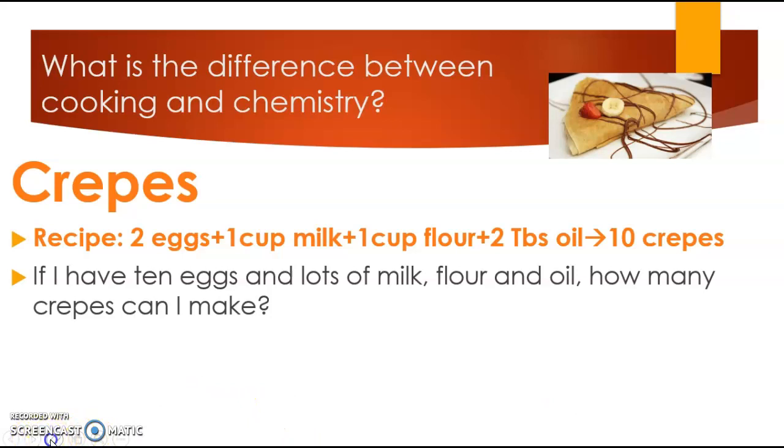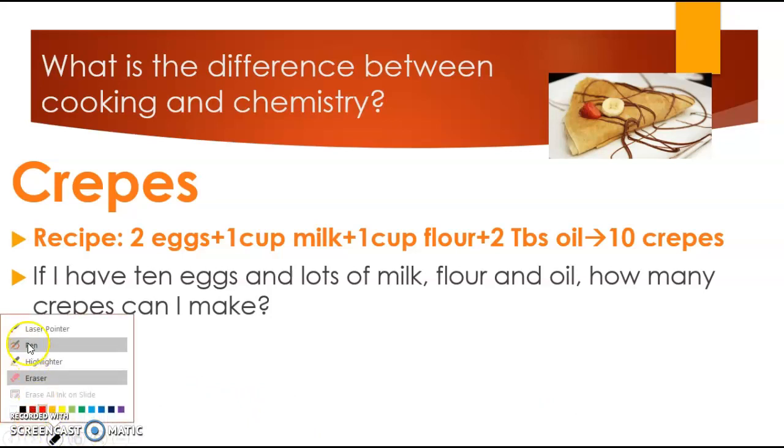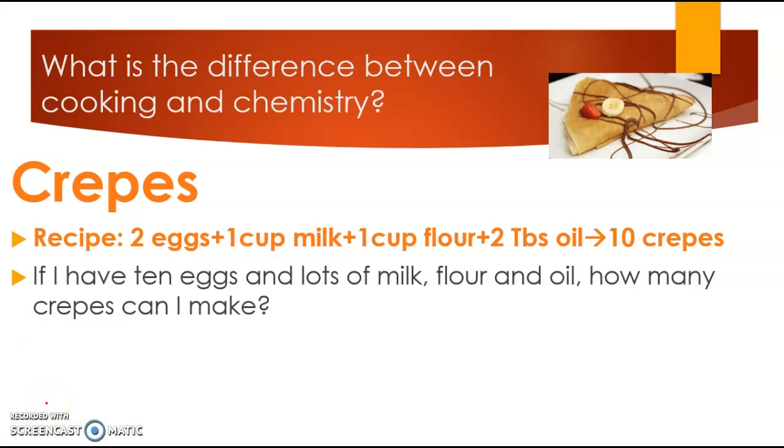But just in case you're not quite there yet, let's actually go through the math. So based on my equation, if I have 10 eggs, and my recipe tells me that every 2 eggs can give me 10 crepes, assuming that I have enough of everything else, that's 10 times 10, which is 100, divided by 2, which is 50. So I can make 50 crepes.